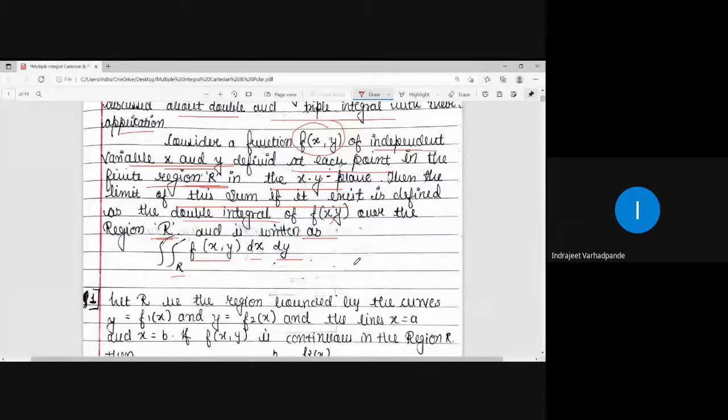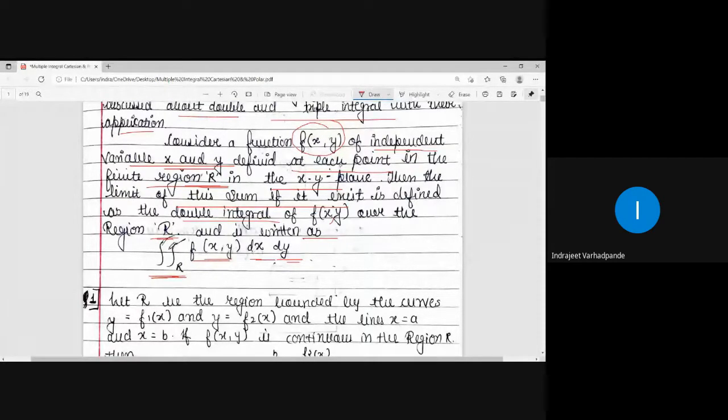So this is particularly the xy plane. Limit of sum, if it exists. See, we know that integration is nothing but the process of addition of areas of all the rectangles which lie under the given curve. So in this process of addition of these areas, the limit of the sum is taken, summation for all these areas of rectangles, and then in turn it will be denoted as double integral over R f of xy dx dy.